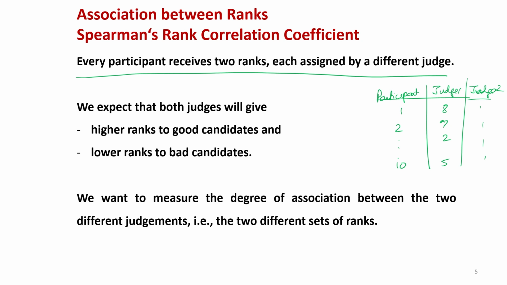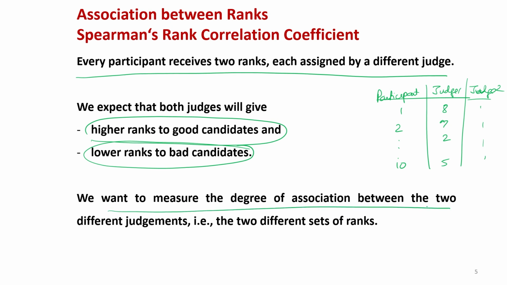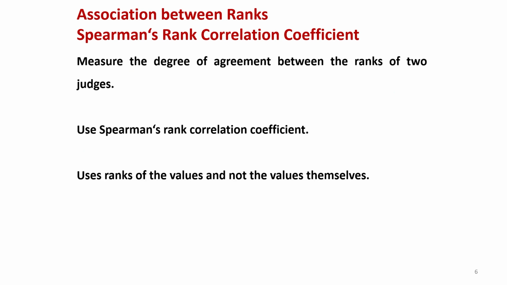So, what do you expect from these two judges? We expect that if a candidate is good, then higher ranks are given, and if the candidates are bad, then lower ranks are given to the bad candidates. And we want to measure the degree of association between these two different judgments, that means two different sets of ranks. We want to find out the correlation coefficient between the two. Okay. So, for that we use the concept of rank correlation coefficient, or Spearman's rank correlation coefficient.